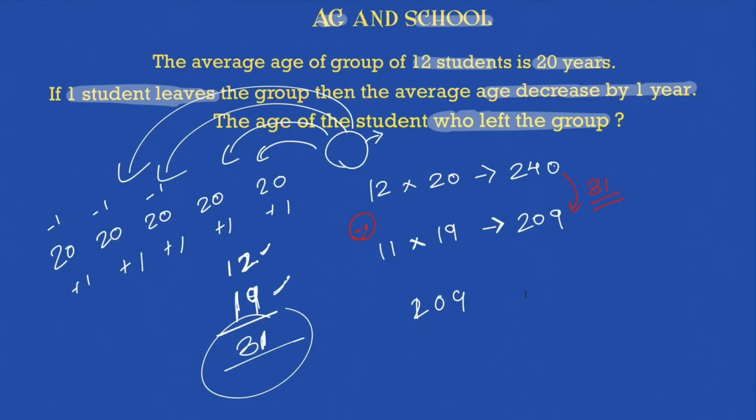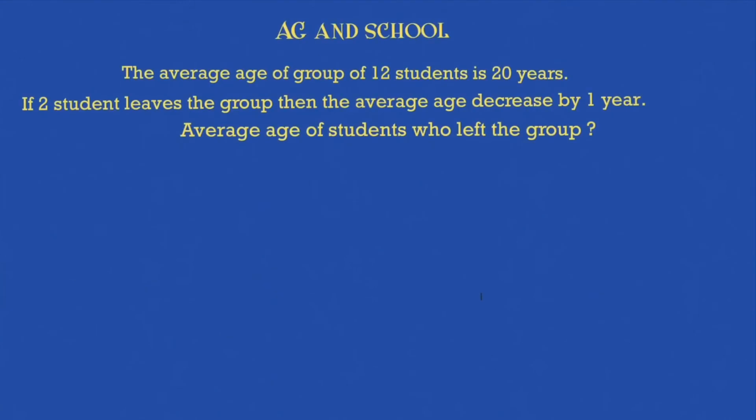Now if I give you one more scenario to this, say if instead of 1, I say 2 students are leaving, everything remains the same, 12 students, 20. So you will say, 2 students are leaving, average decreases by 1 year, so 12 into 20 you will write here, which is nothing but 240.